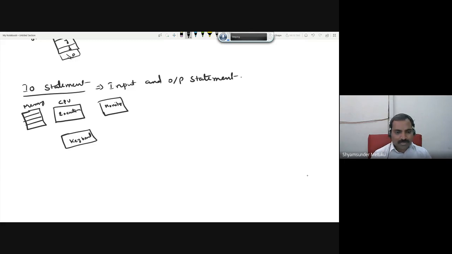So suppose I want to perform some addition. I'll give you an example here, the first C program I'm trying to write, which is a very basic program. First I'll discuss the output statement. I mentioned one example in the previous classes. Hash include stdio.h. This must be the include file.